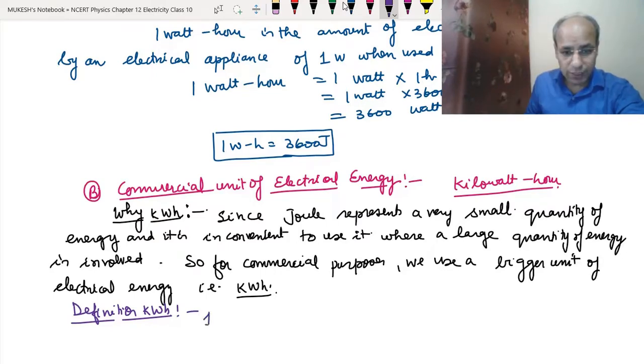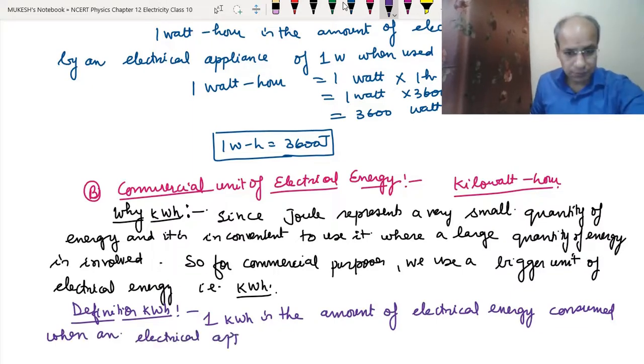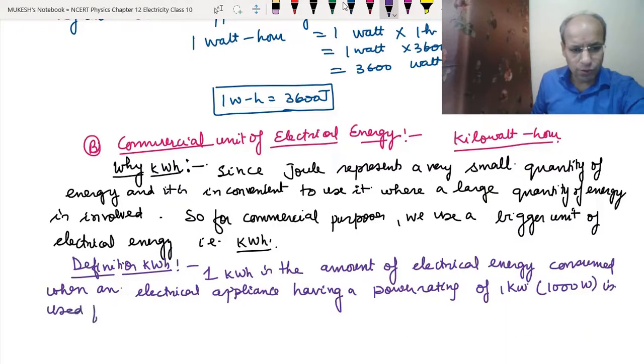Clear? So 1 kilowatt hour is the amount of electrical energy consumed when an electrical appliance having a power rating of 1 kilowatt, which means 1000 watt, is used for 1 hour.